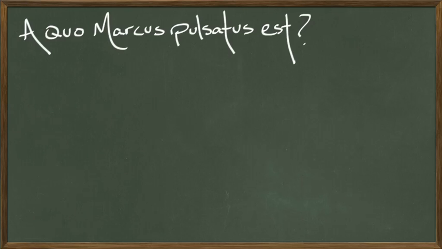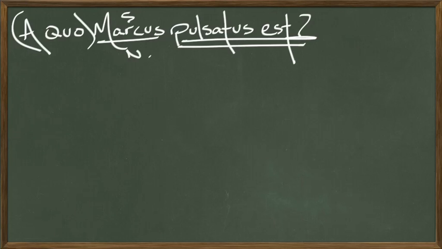It's question number 2 that often my students get wrong when they send the answer to me. The question is, a quo Marcus posatus est? A quo means by whom. Marcus is the subject of the sentence, nominative case. So by whom is Marcus something? Posatus est is a verb, and it's a passive verb, and that's probably why my students are missing it all the time, because passive verbs are confusing for my students. A quo Marcus posatus est? By whom is Marcus hit?